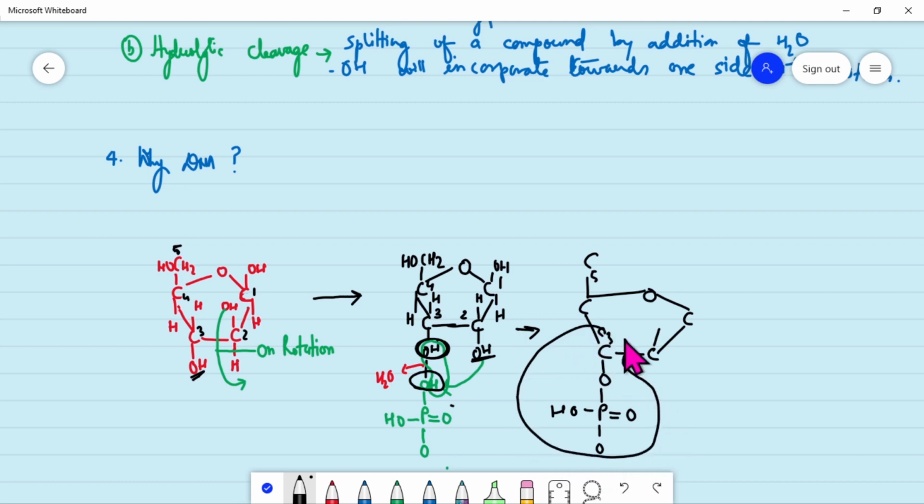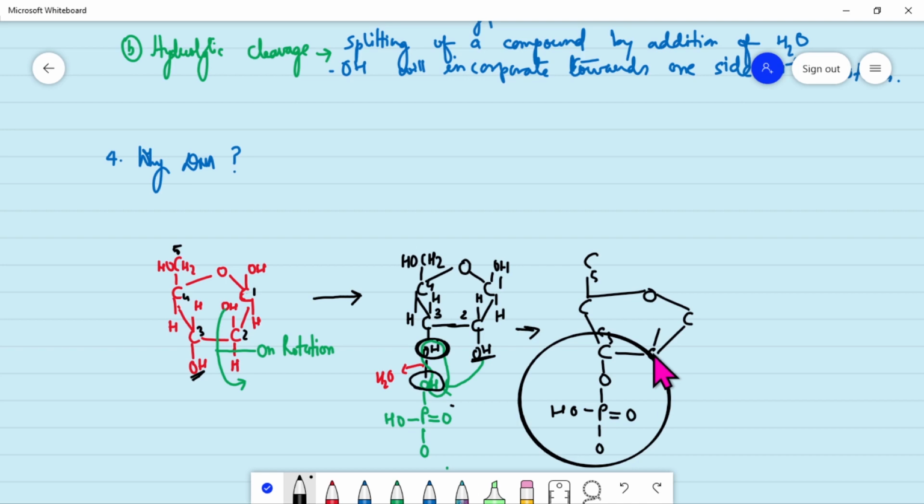So it is making RNA less stable. It is showing the cleavage by itself on rotation, and its structure is not as stable as it should be.